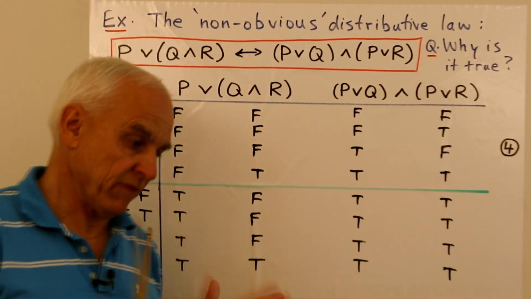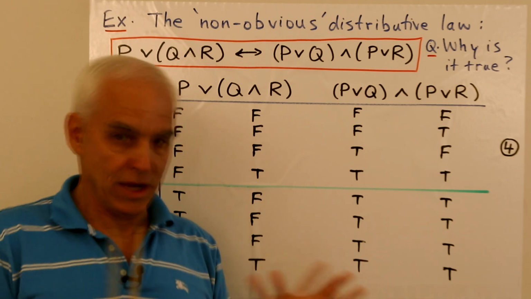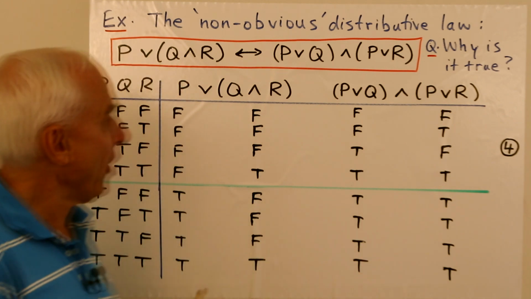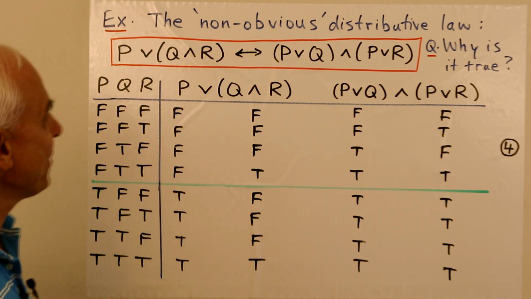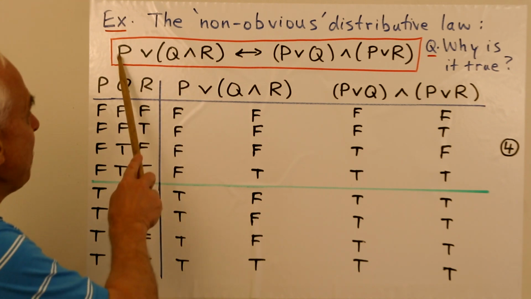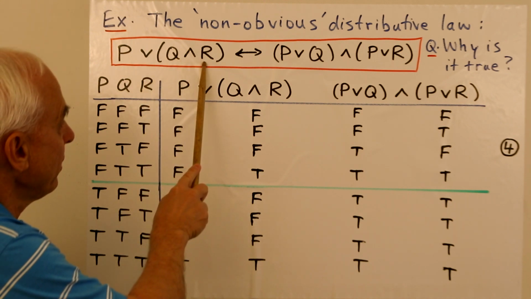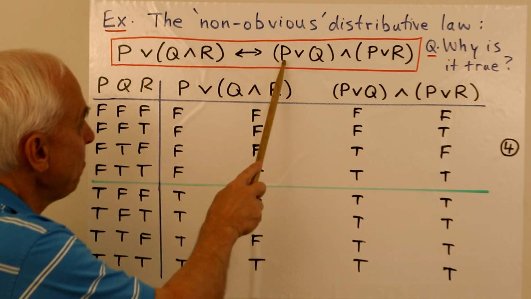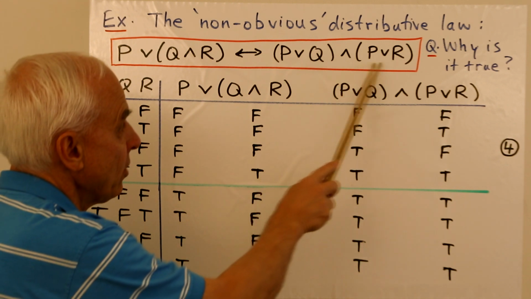So we're going to look at a couple of examples here in detail to compare how things look in these various frameworks. We're going to start off with the non-obvious distributive law, which is this one here. P or (Q and R) is equivalent to (P or Q) and (P or R).